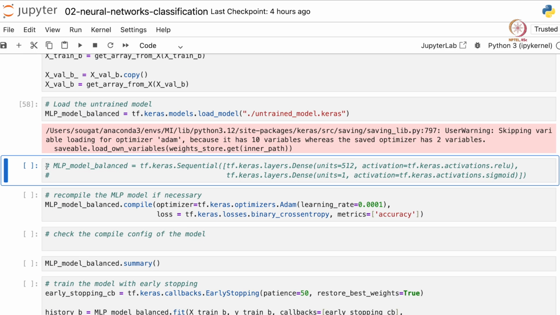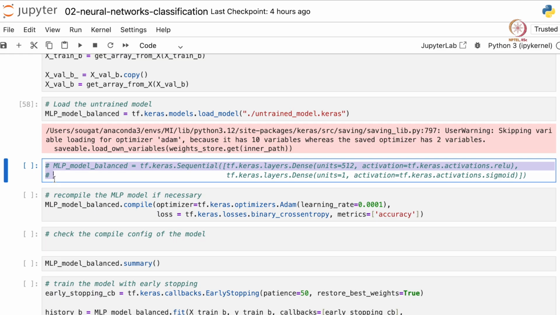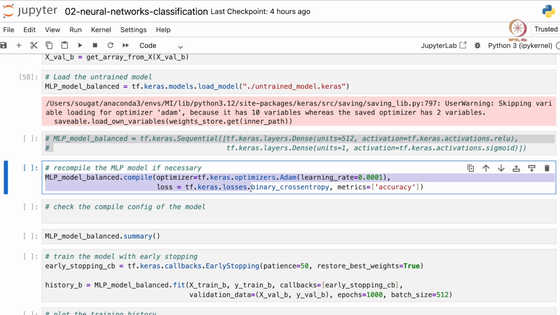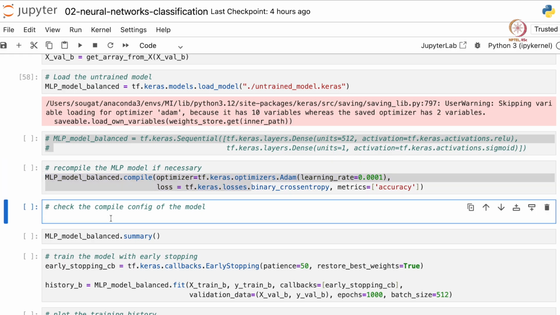We could also create a new instance, but that is not necessary for now. And if we want, we could recompile as well if we created a new instance. But let us check the compilation configuration to just check whether the model has been compiled.